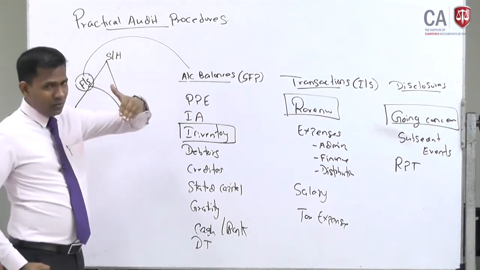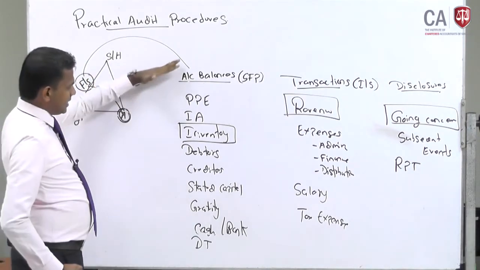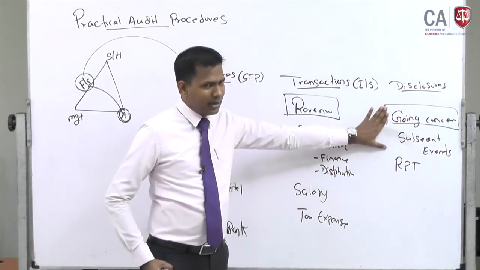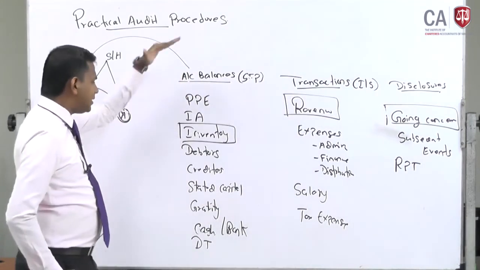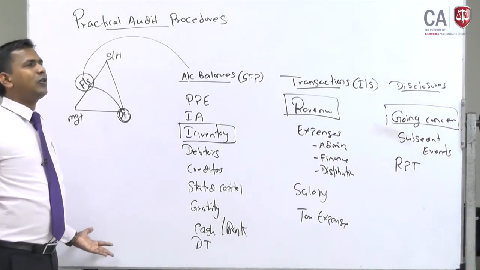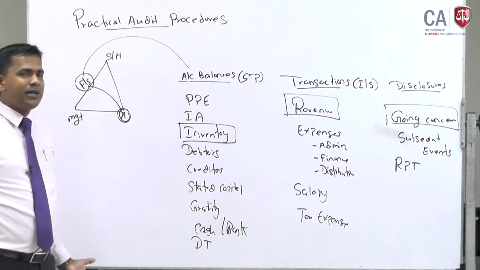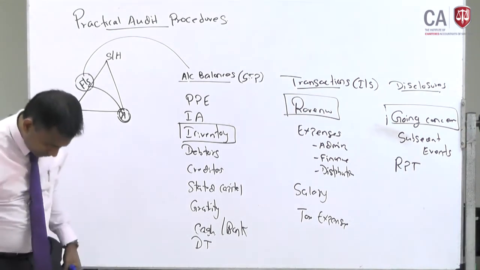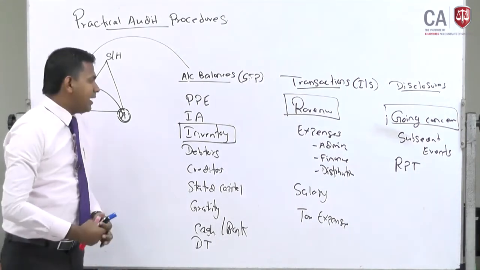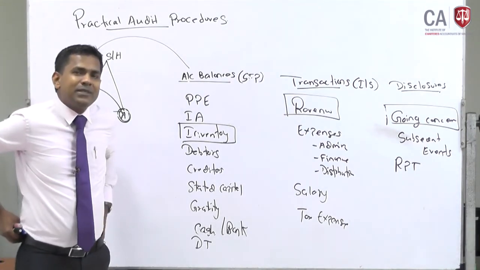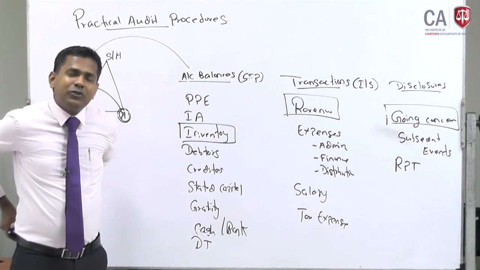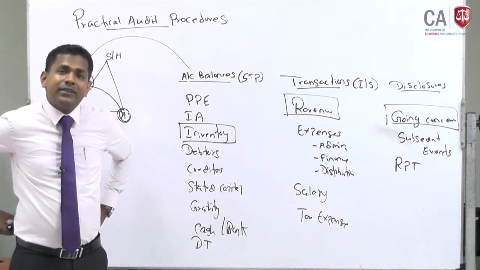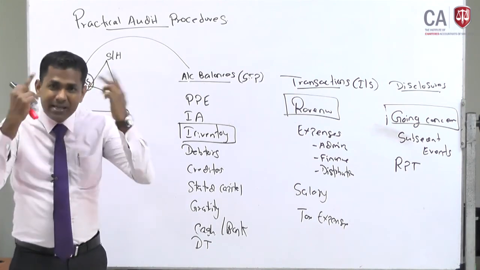But what I want to tell you is, these audit procedures should be known in summary. We will be discussing this separately in the next webinar. You should know what is to be done. For example, deferred tax: what should be done? Check the computation. Inventory? Attend the physical verification. Land deed? Check the land deed. Motor vehicle register certificate? Check the register certificate. So the immediate answer should come.